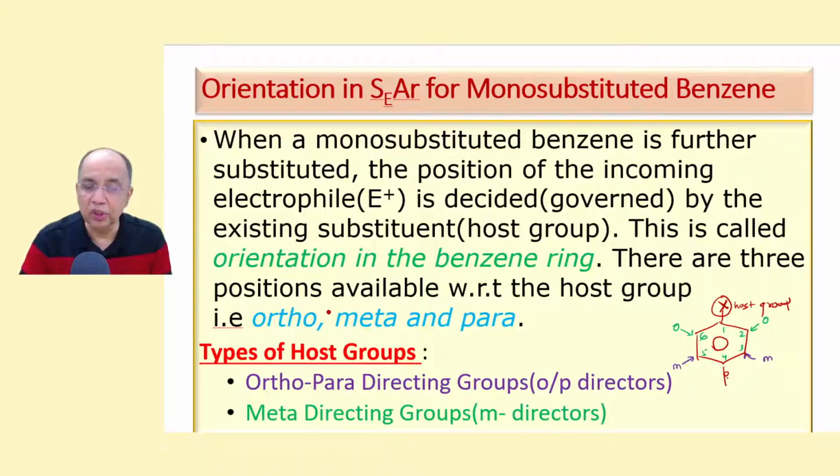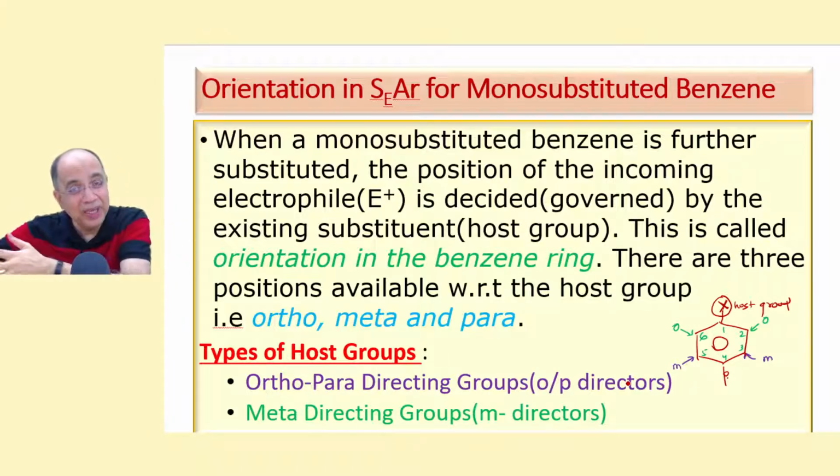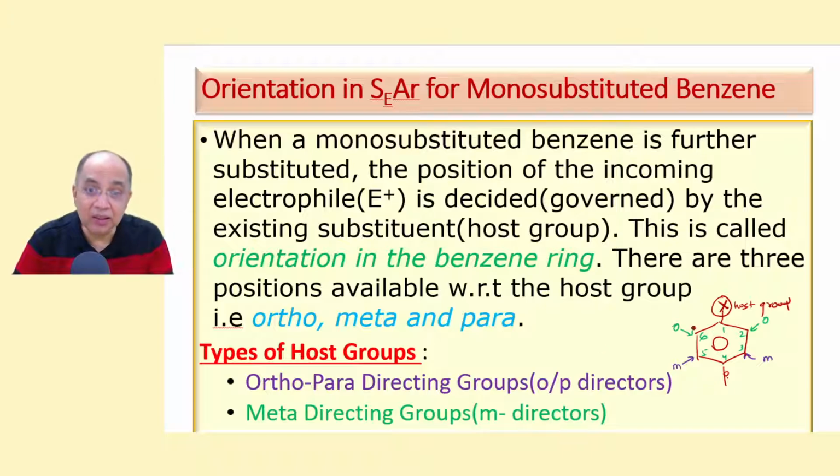There are 3 possible positions available with respect to the host group: ortho, meta, para. And there are 2 types of host groups. One is the ortho-para directors, which will direct the incoming electrophile to the ortho and para positions together. In some molecules, ortho attack happens, and in some other molecules, para attack happens. And other groups are called meta-directing groups or meta-directors. So there are 2 types of directors: ortho-para directors or meta-directors.